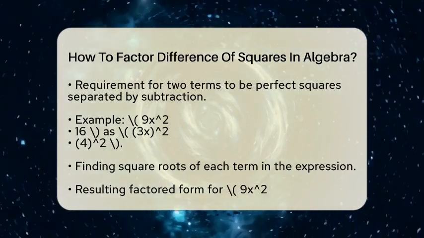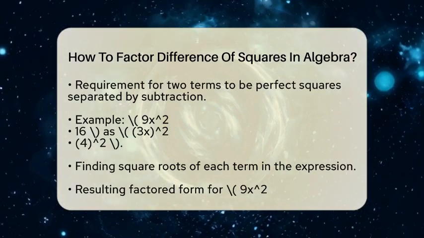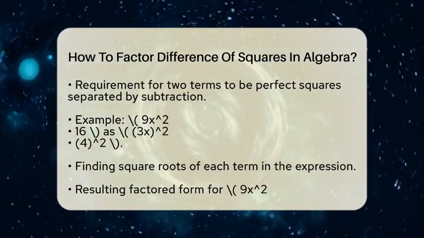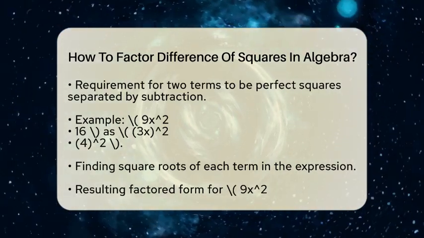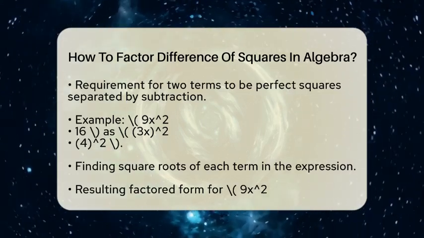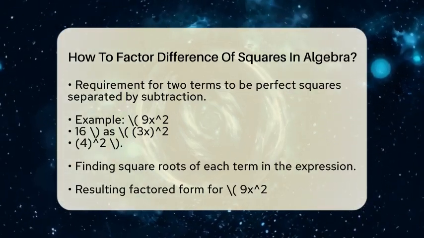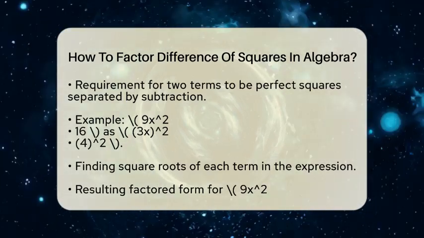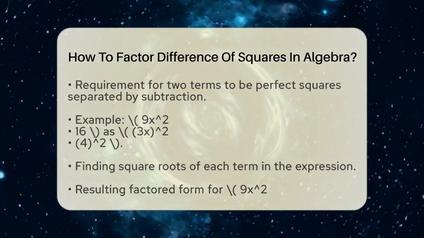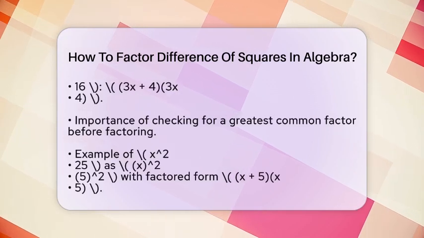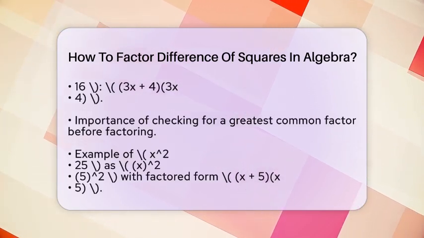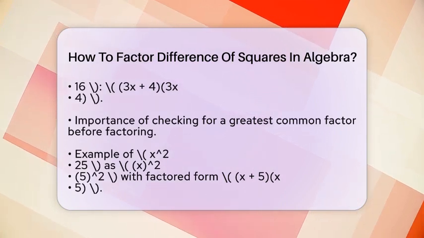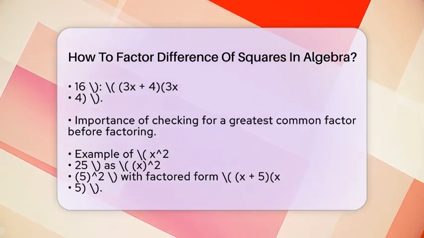Next, find the square roots of each term. For 9x², the square root is 3x, and for 16, it is 4. Now you can write the expression as a product of binomials using the formula we discussed. In this case, it becomes (3x + 4)(3x − 4). Before you finish, check for a greatest common factor. If your expression has a greatest common factor, factor it out first before applying the difference of squares method.